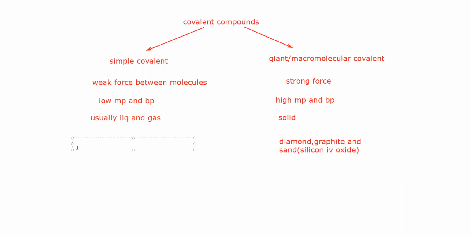Examples of simple covalent structures are H2O, CH4, NH3. All of them have a finite number of atoms in the structure. When they have a finite number of atoms in the structure, we call them simple covalent compounds. Now you have to learn the properties, the structure, and uses of diamond, graphite and silicon 4 oxide. This is a part of the syllabus which you have to go through.